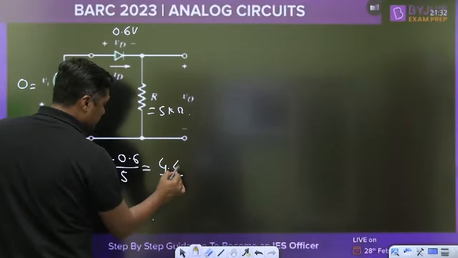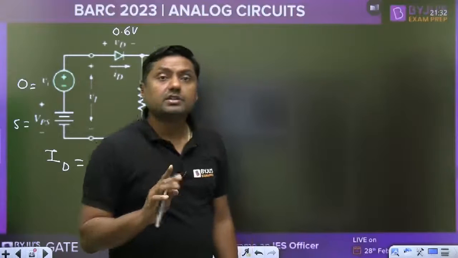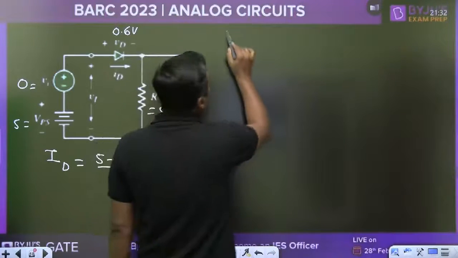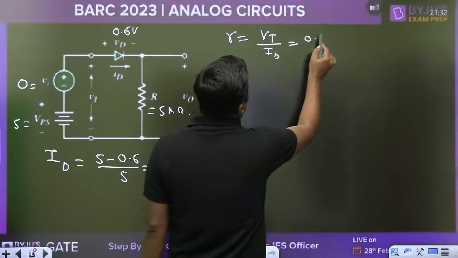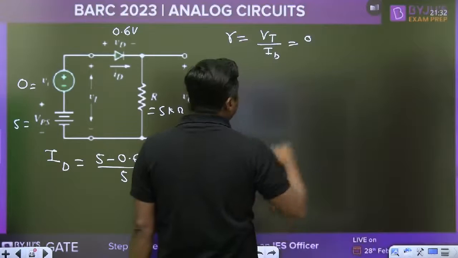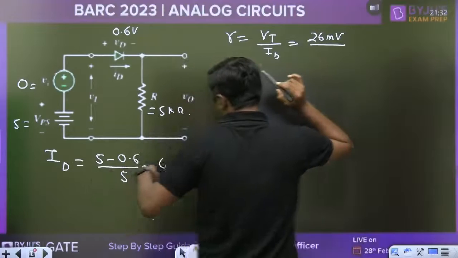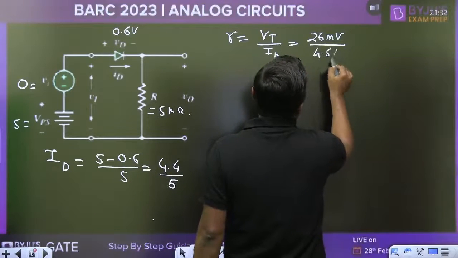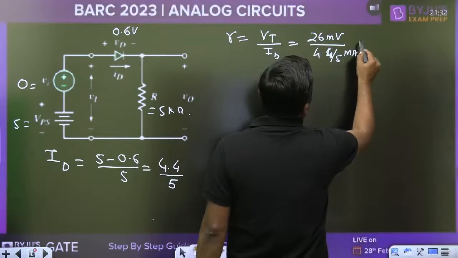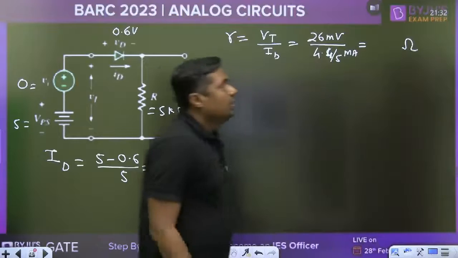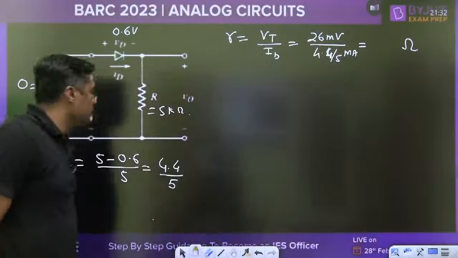Once you get the ID, then find the dynamic resistance. With eta equal to 1, it is Vt by ID. This is in milliampere, so you can directly write 26 millivolt divided by 4.4 divided by 5. It is also in milliampere, so milli cancels and you will get the answer in ohm. So everyone, what is the answer for this? You can find the dynamic resistance.